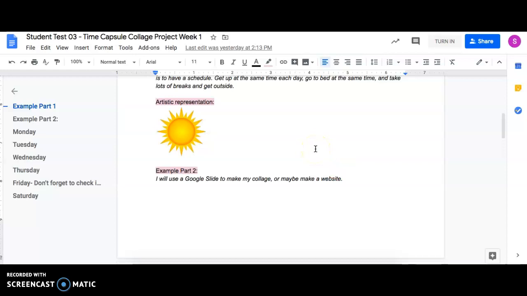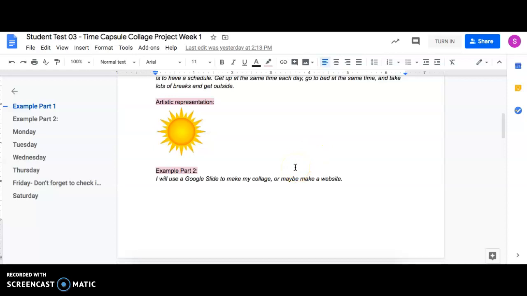So my hopes and dreams for this are for you to use all the skills you have learned in computer science to make something digital, and to make something that you're proud of. And so you could make your project using Scratch. You could make an animation. You could make a YouTube video. You could make a video game. You could make a website. You could make a presentation. You could do any other kind of artistic, creative kind of thing, but it does need to be digital. All right, so you have to make it digital in some way.